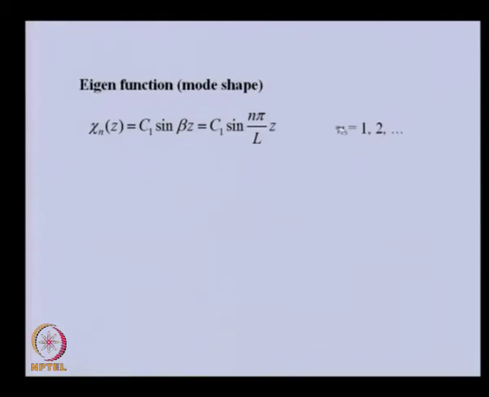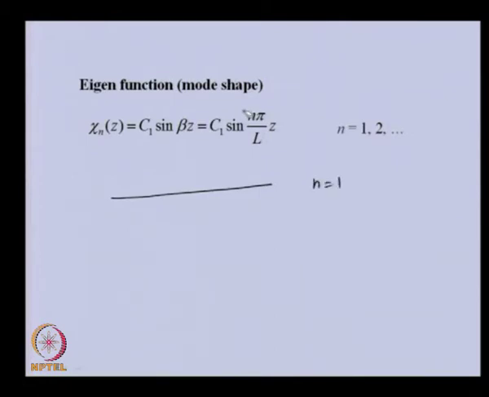Out of 4 terms only a single term is left, and this is C1, and beta we have already obtained previously, so we can substitute that here. So, this is the eigenfunction where n can be 1, 2, 3, 4, and this eigenfunction is nothing but the mode shape. We can draw the mode shape, how the beam will vibrate in the simply supported case. Let us say for mode 1, that is n is equal to 1.